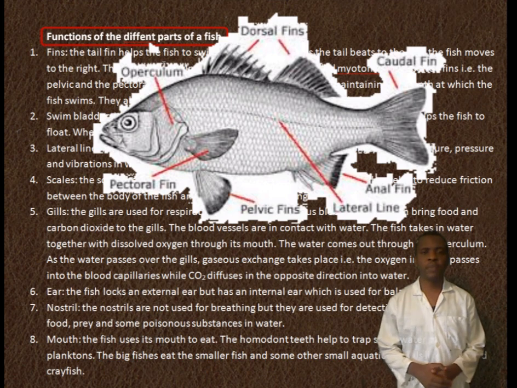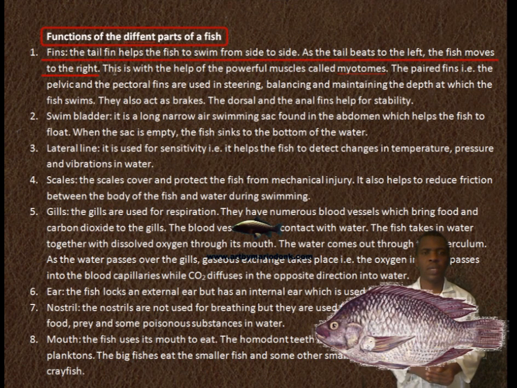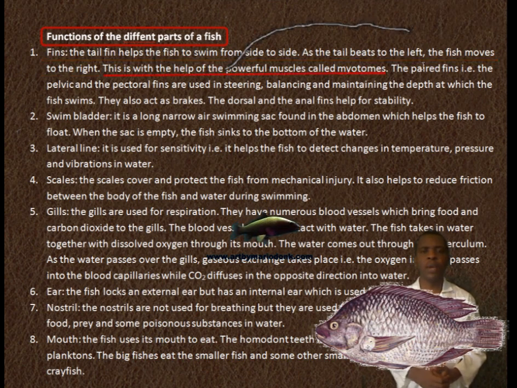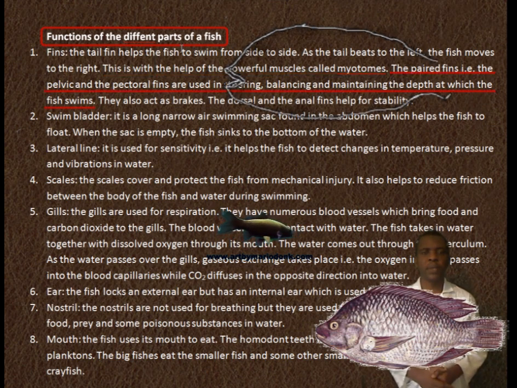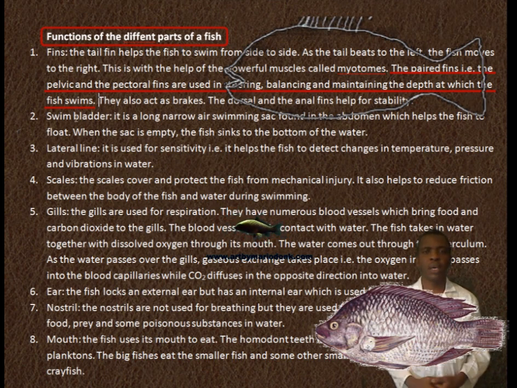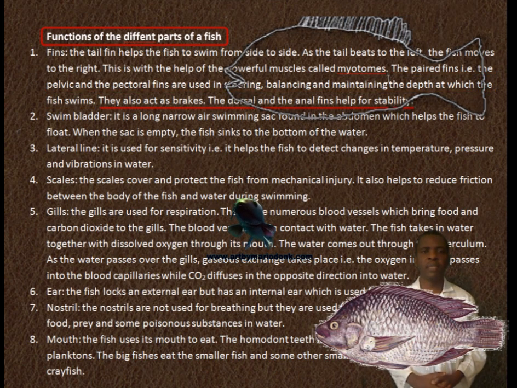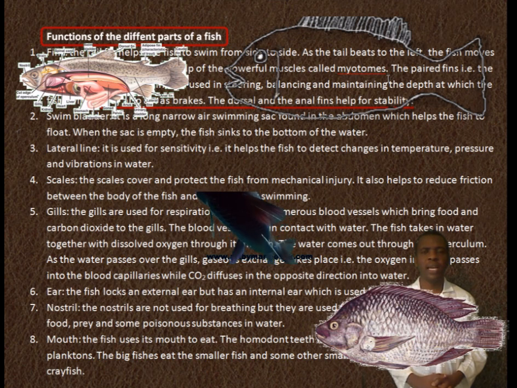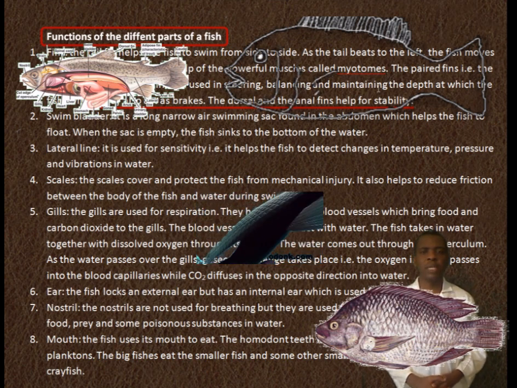Functions of different parts of a fish. Fins. The tail fin helps the fish to swim from side to side. As the tail beats to the left, the fish moves to the right. This is with the help of powerful muscles called myotomes. The paired fins, that is, the pelvic and pectoral fins, are used in steering, balancing, and maintaining the depth at which the fish swims. They also act as brakes. The dorsal and the anal fins help for stability.